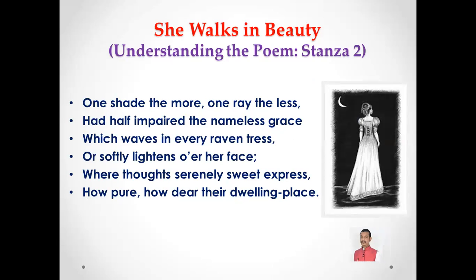In the second stanza, the writer further continues the same thought. Before getting the meaning of that particular stanza, we will just read the lines from stanza 2. Byron writes, "One shade the more, one ray the less, had half impaired the nameless grace which waves in every raven tress,